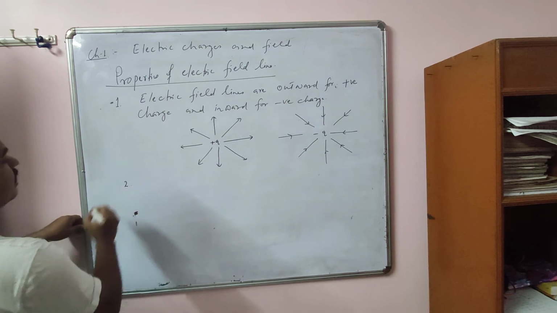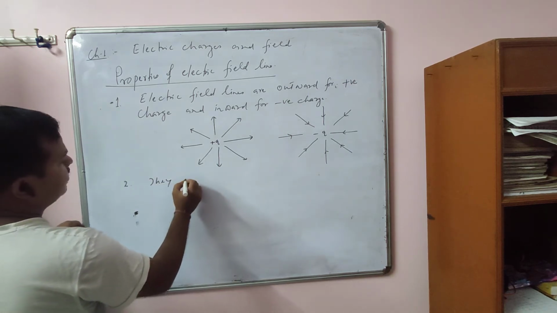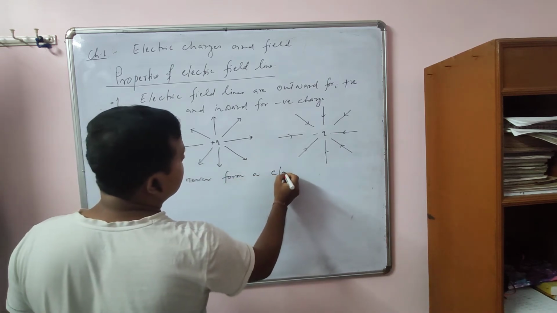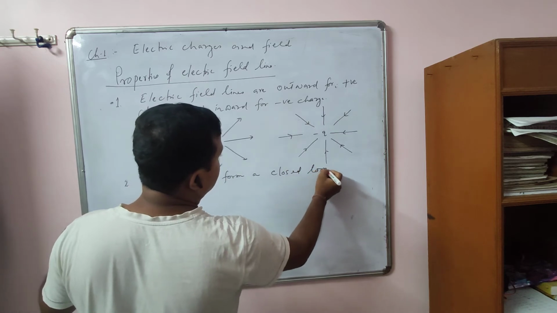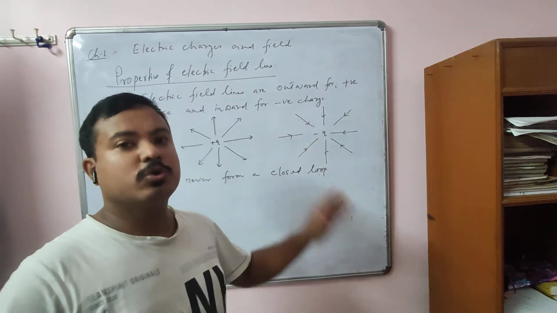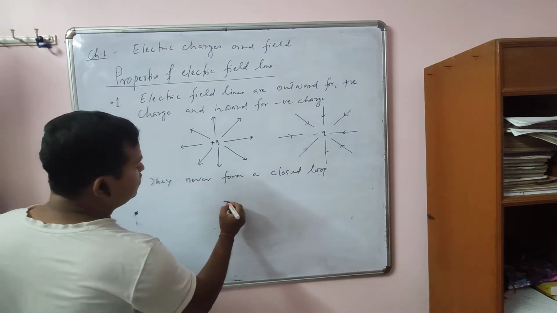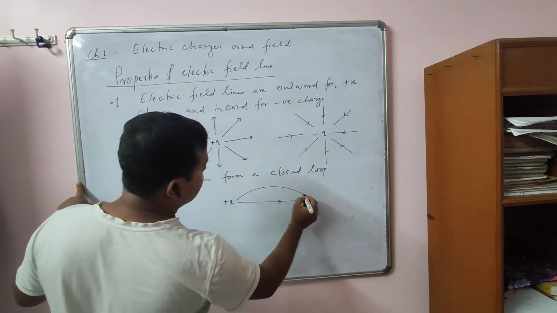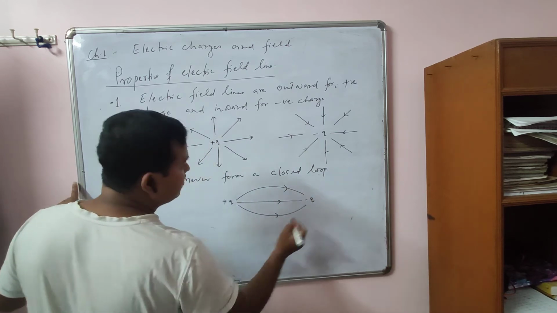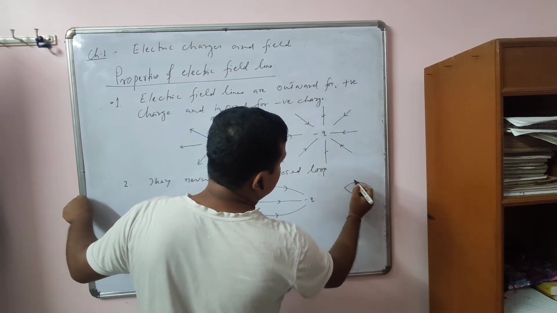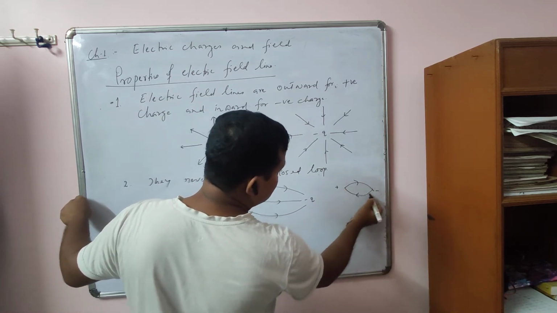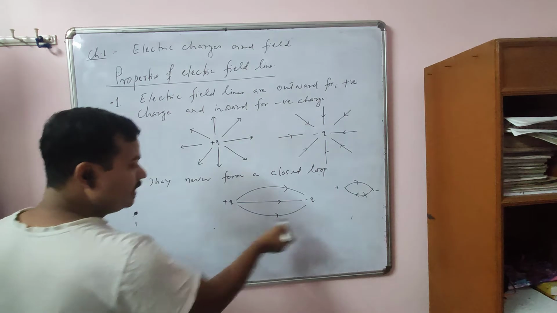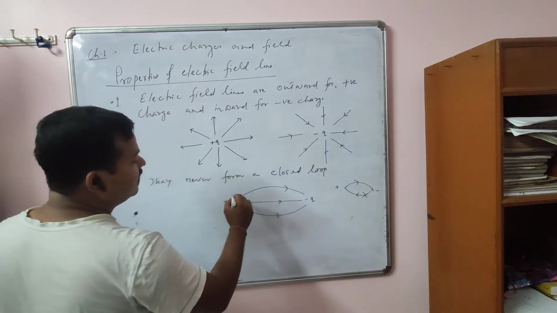Secondly, they never form a closed loop. This is a very important point. The electric field lines never form a closed loop. What does that mean? Suppose this is a positive charge and this is a negative charge. They always extend from positive to negative. Closed loop means, if it goes from positive to negative, and again from negative to positive, but that is not possible. They always go in one direction, from positive to negative, never from negative to positive. So they never form a closed loop.